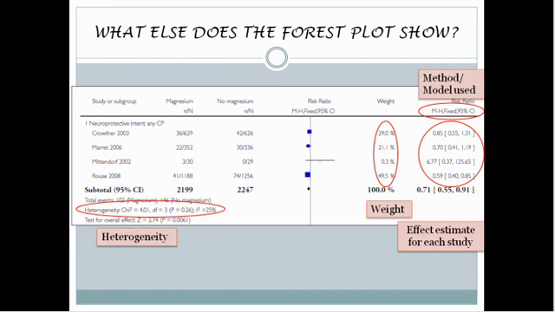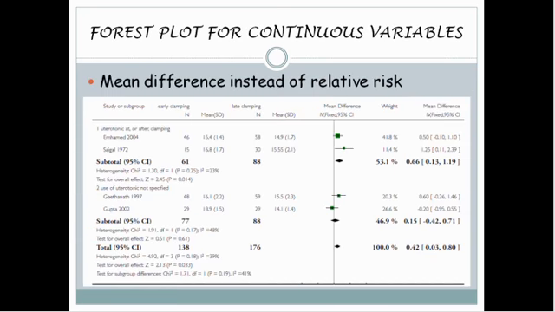Another important consideration in interpreting the forest plot is heterogeneity between studies, which is indicated here. In general, heterogeneity is taken to be significant if this parameter I squared is greater than 50 to 60%. The random effects model is used if heterogeneity between studies is significant, and in other cases, the fixed effect model. In case of quantitative measures, the weighted or standardized mean difference is used instead of relative risk.